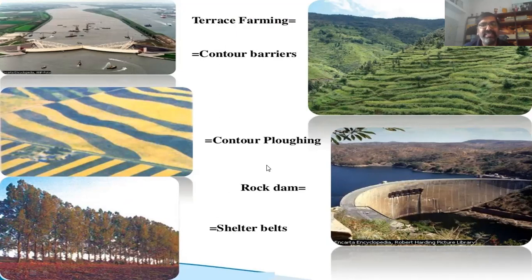So through these things, we can conserve our soil resource, and most importantly, afforestation. If we develop afforestation, we hold back soil erosion.